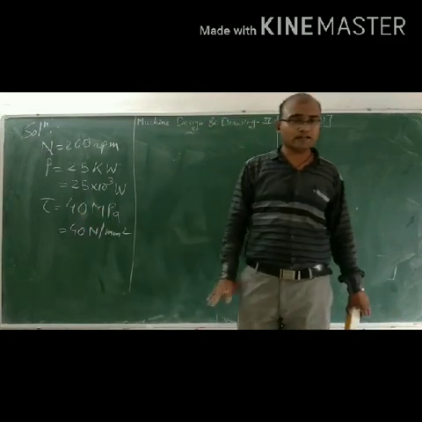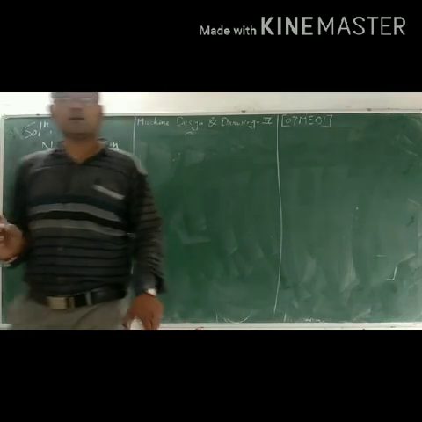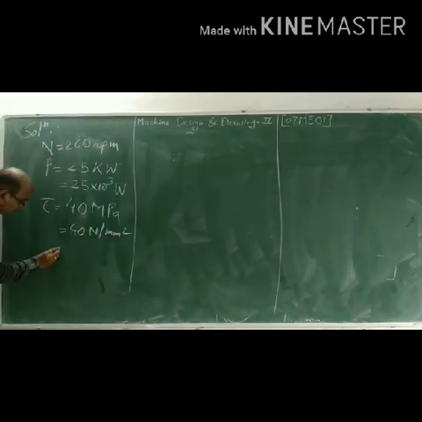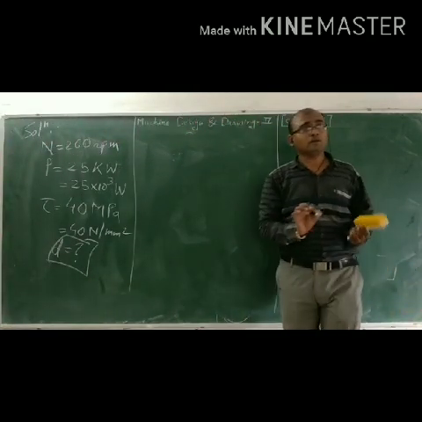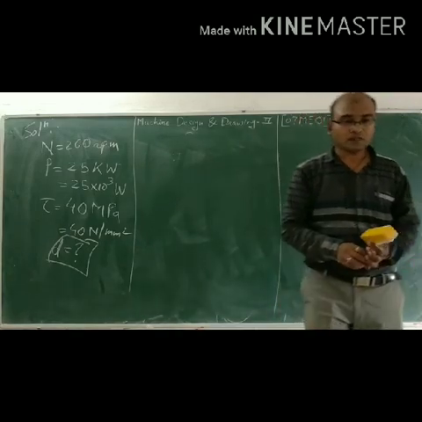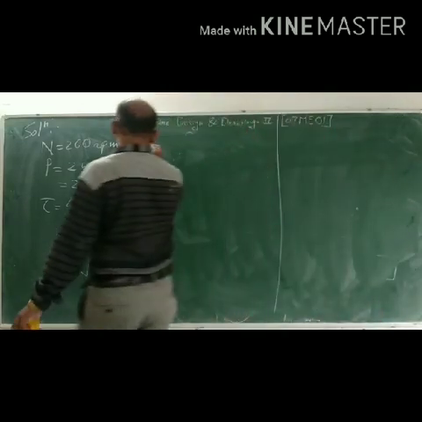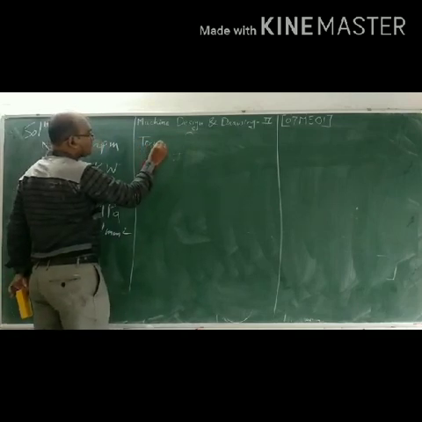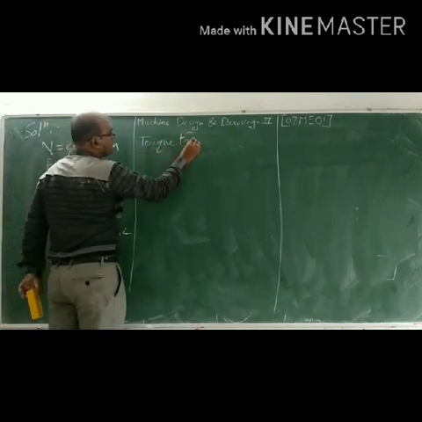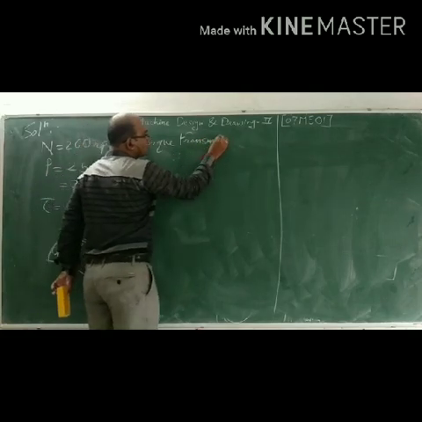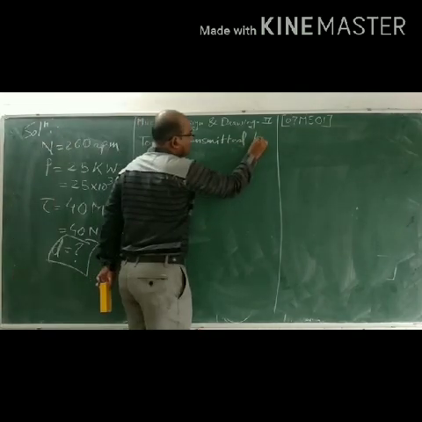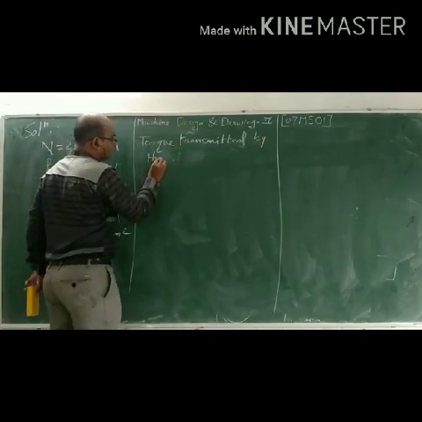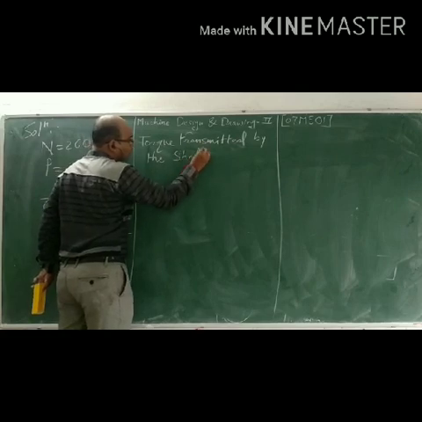And what are we calculating? We are calculating the design diameter of the shaft. It means the D. We are calculating the D with the help of design data. Then start with the torque transmitted by the shaft.